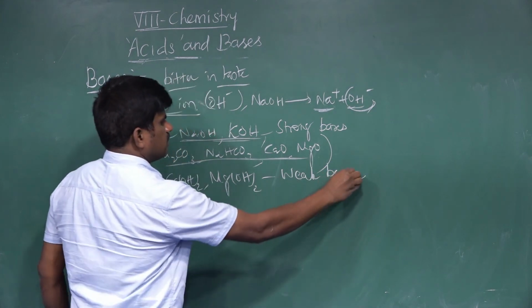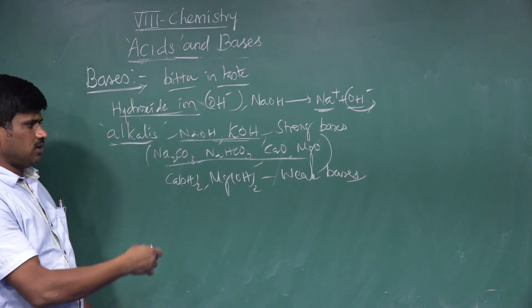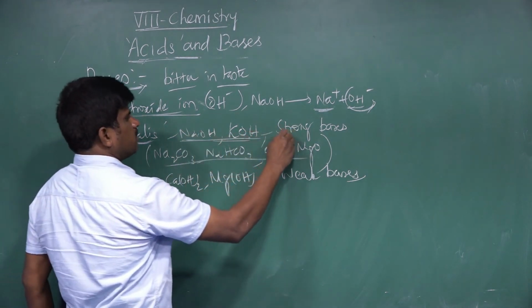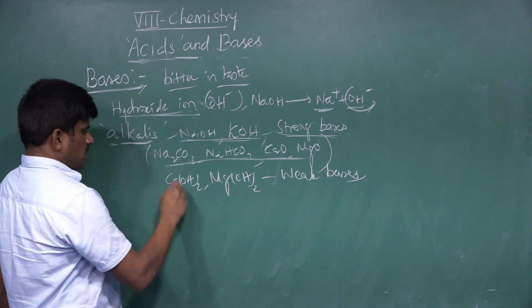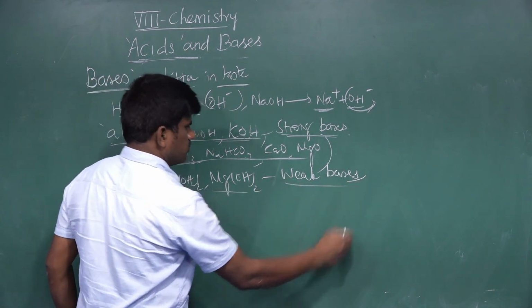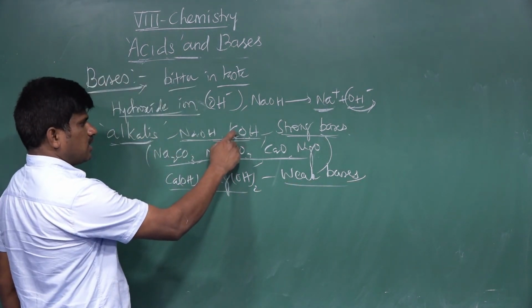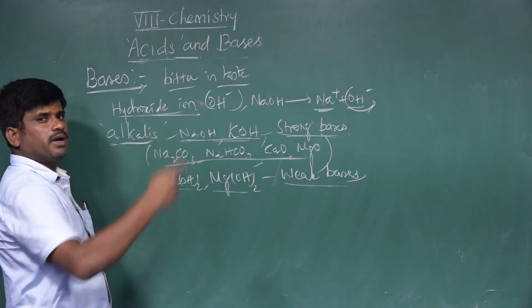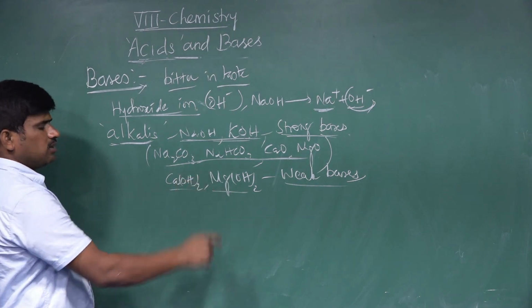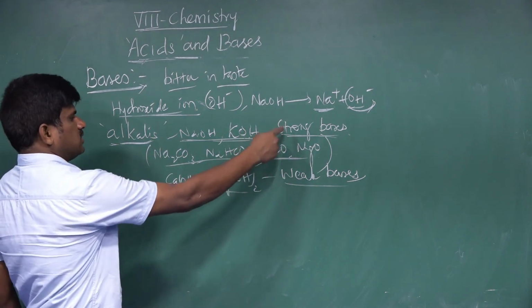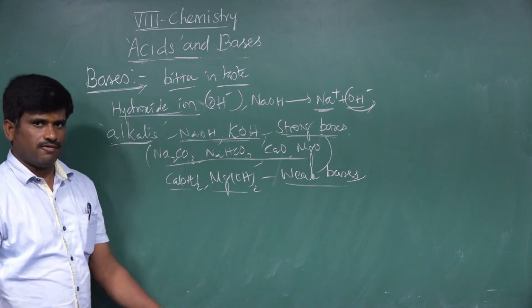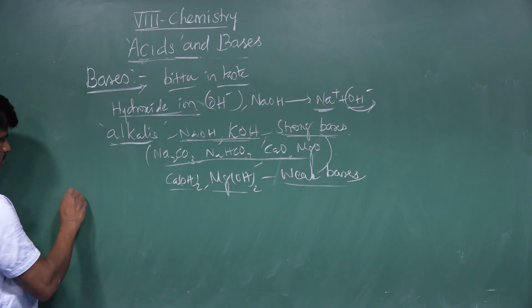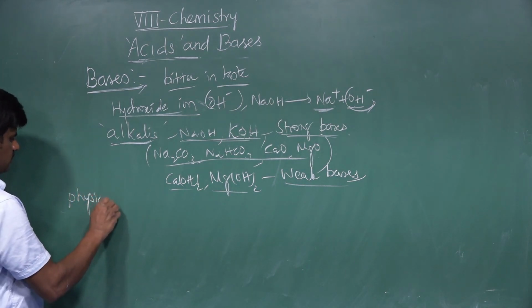This classification is not given in your textbook; you can take it as extra information. Sodium hydroxide and potassium hydroxide are strong bases. Calcium hydroxide and magnesium hydroxide are weak bases. A strong base completely dissolves and completely gives ions, completely converting into OH minus. A weak base gives a partial OH minus. So that's why they are classified into strong base and weak base. Let's see the properties, physical properties and chemical properties.